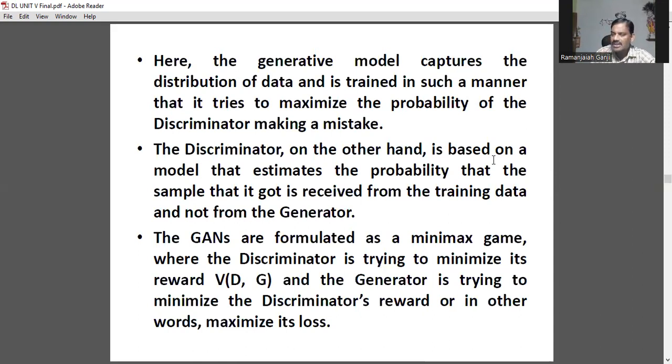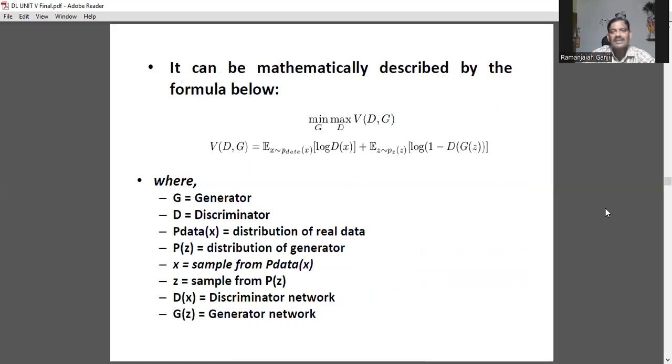So what is our target? The generator produces both fake and real. The discriminator is going to identify exact samples, that is, the real ones, so that we can produce proper and perfect predictions. GANs are formulated as a minimax game, where the discriminator is trying to minimize its reward V(D, G), and the generator is trying to minimize the discriminator's reward, or in other words, maximize its loss.